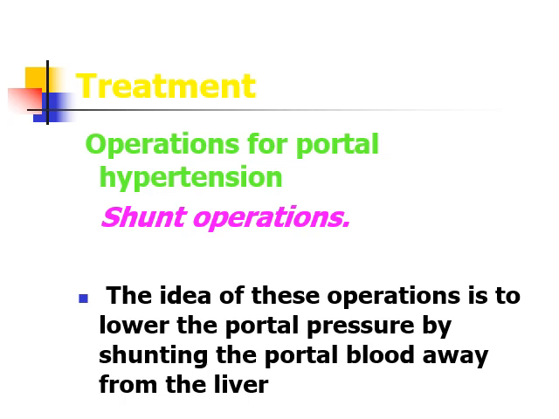Surgical treatment for portal hypertension is shunt operation. Shunt operations are done with the idea to lower the portal pressure by shunting the portal blood away from the liver. So effectively it is portal decompression. It is indicated in patients who have portal hypertension refractory to treatment by medical therapies. There are different shunts, collateral shunts, in which the portal vein is anastomosed to the systemic veins.